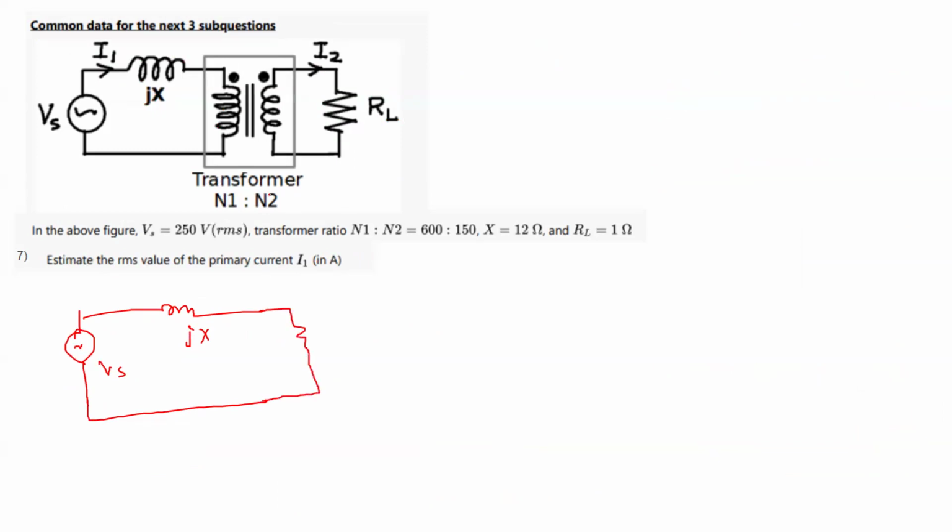We know how to refer it also. This is N1 is to N2, which is a is to 1, where a is N1 by N2. When I transfer this RL, it will become RL into a square, which is nothing but RL into N1 by N2 whole square. Vs is given as 250 volt, and X is given as 12, so this is j12.